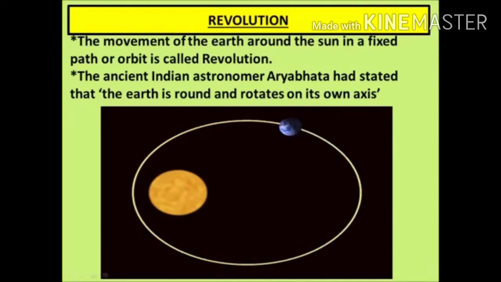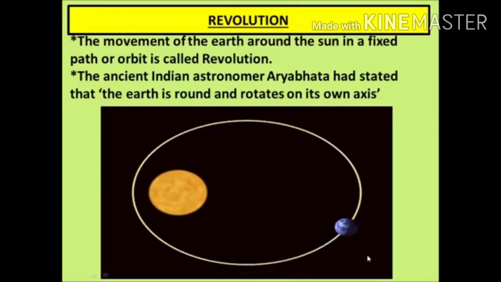But it was not true. Whether we say the sun rises or sets, the Sun is at one place because it is a star, and Earth as well as other planets move around the Sun. So that movement of the Earth is known as revolution.